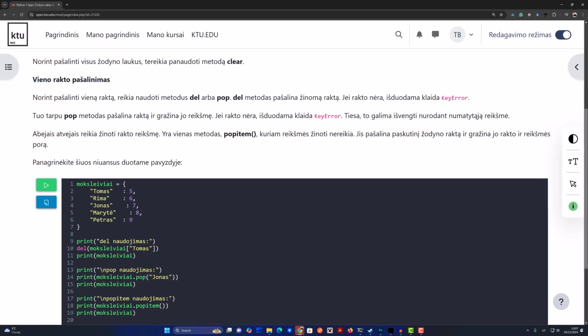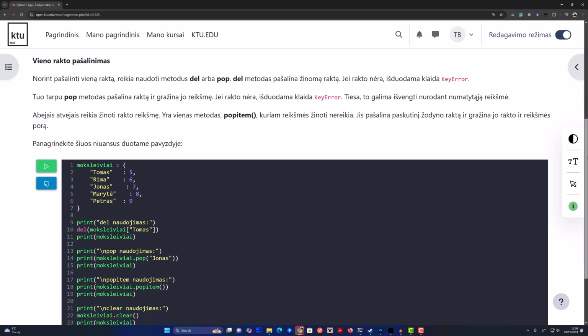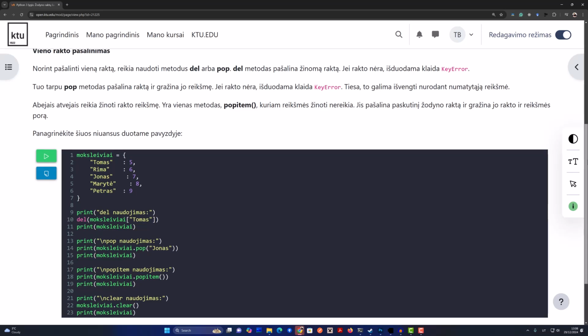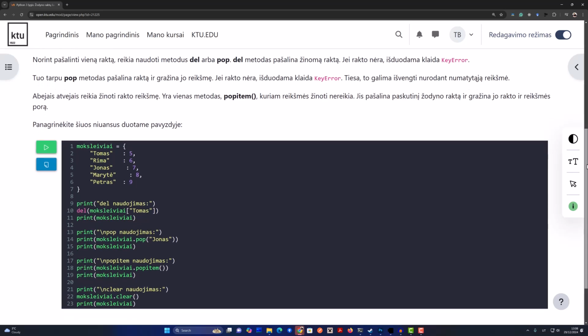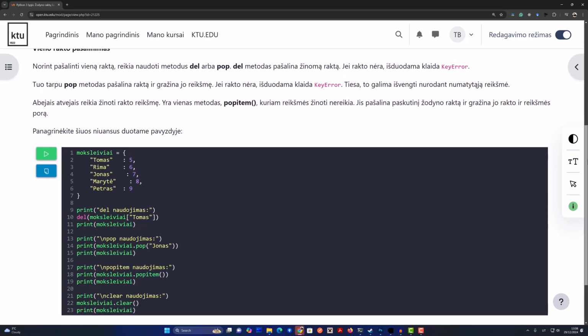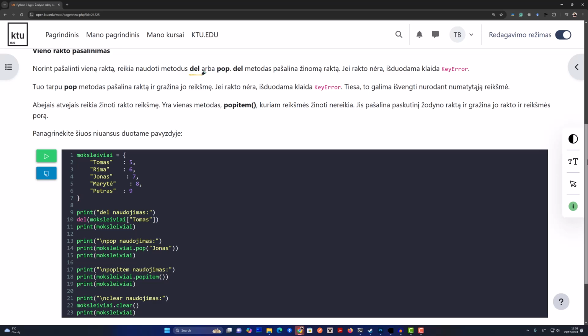Well, first up, there's the .clear method. This one's kind of like a sledgehammer. Sledgehammer? Yeah, it just wipes out the entire dictionary. All the key value pairs, gone. Oh, wow. Okay, so .clear is for when you just want to start fresh? Exactly, like hitting the reset button. Now, if you need something more precise, there's del. Del. Okay, tell me about that one.